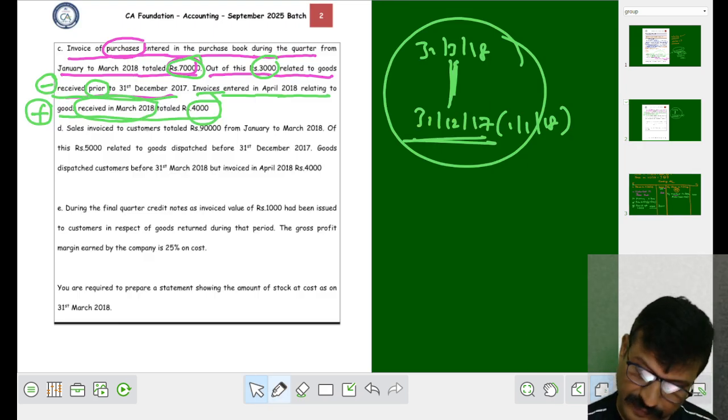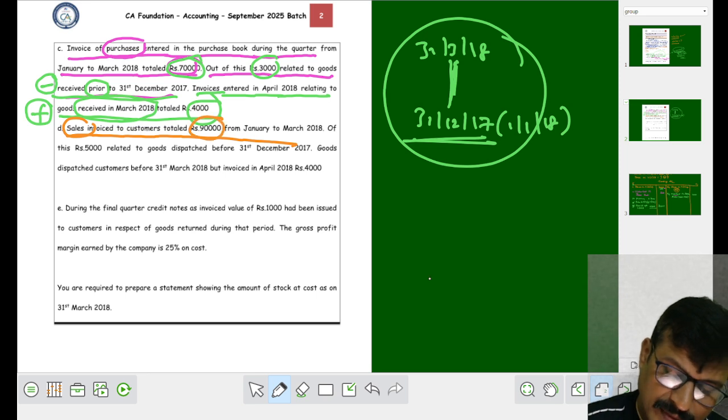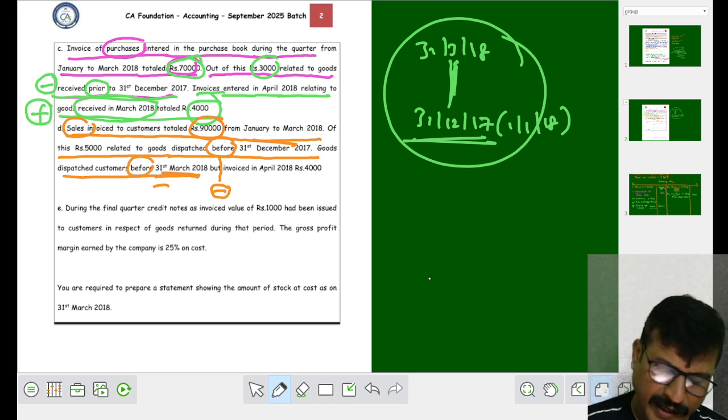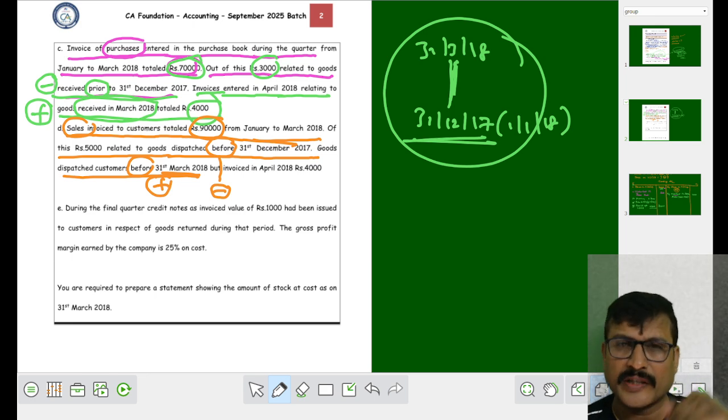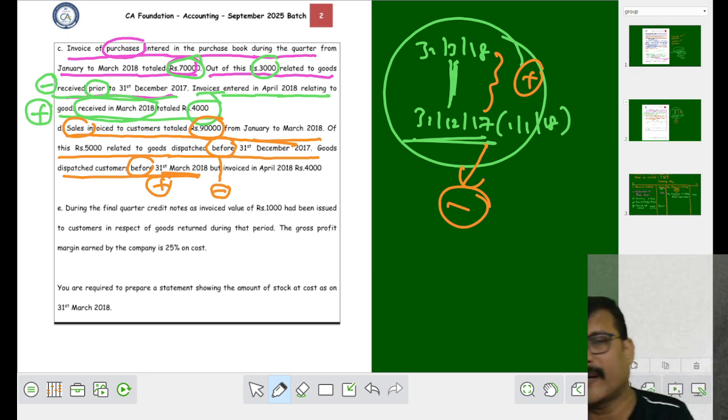Next, see what happened. Sales invoices to the customer, how much? 90,000, from January to March. Out of these, 5,000 related to the goods dispatched before December 17. Before means we have to subtract. Goods dispatched to customers before 31st March, within our period, we have to add. Before 31st December, we have to subtract it. From January to March, we have to add it.